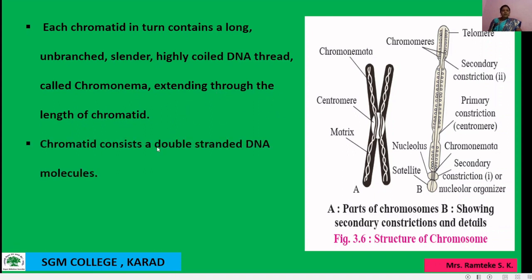Another point is that a chromatid consists of a double-stranded DNA molecule, which extends from one end of the chromosome to the other end of the chromosome.